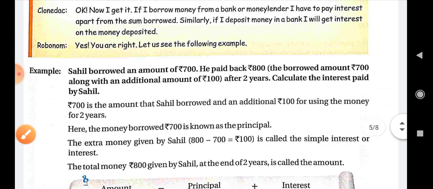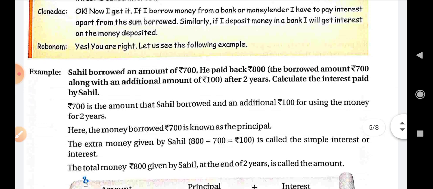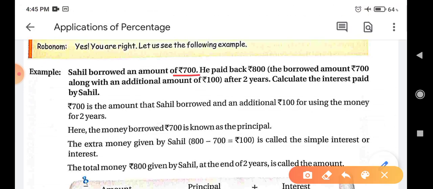There is an example. Sahil borrowed an amount of 700 rupees. He paid back 800 rupees. This 800 rupees includes the borrowed amount 700 rupees along with an additional amount of 100 rupees.